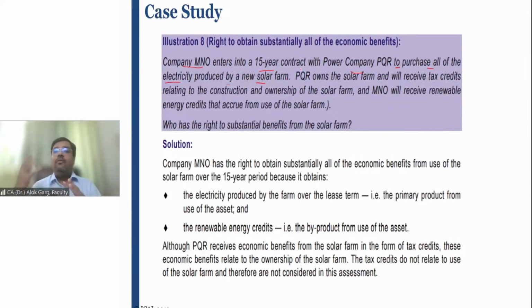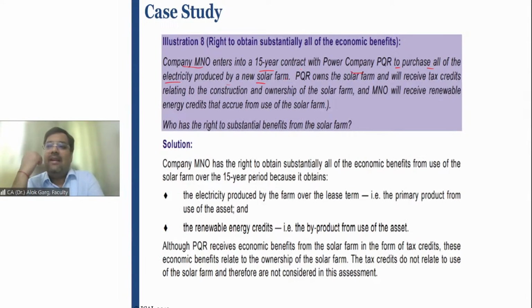company MNO went to the PQR power company, and company MNO said that I want to have your power plant on a lease basis. Then PQR told company MNO, see, when you take this power plant on lease basis, you have to pay me a lease rental, right? You have to deploy your employees. You have to have expertise in power generation.